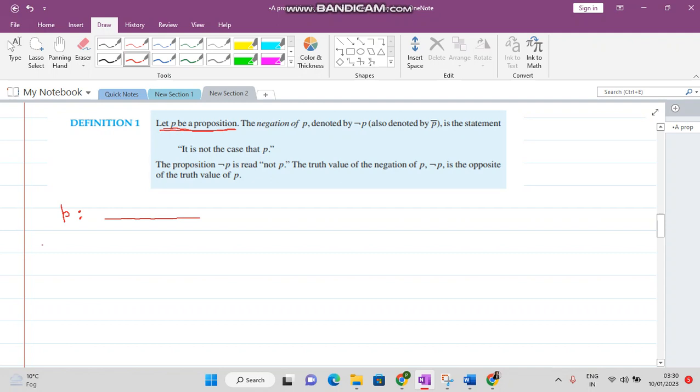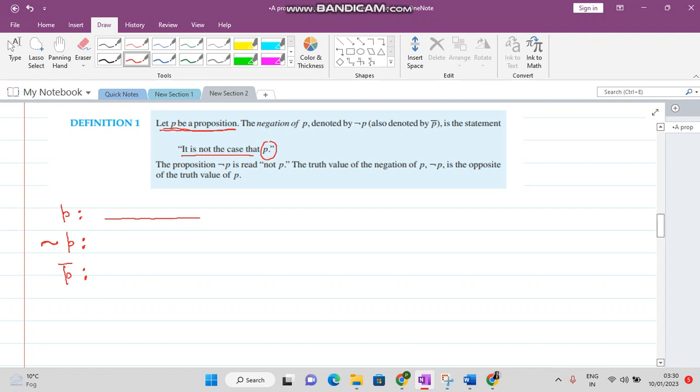The negation of this proposition is denoted like this. This symbol represents the negation of p, or it is also denoted with p bar. Whichever you feel is convenient, you can use that notation. But how do we write the negation of any statement? We simply add this line, it is not the case that, then you repeat the statement p.